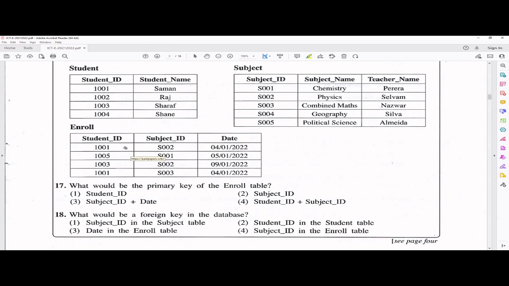So this one, actually you can go with student ID and subject ID because it's kind of a composite key. But because this question has some confusion, they have given all answers correct, right? And for the 18th one, what would be a foreign key in the database? Foreign key. Now, let me quickly explain what's a primary key and what's a foreign key as well.